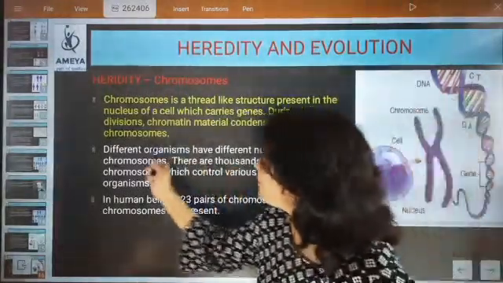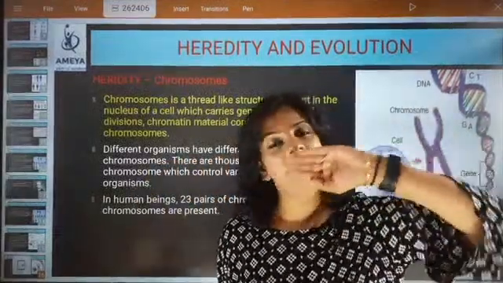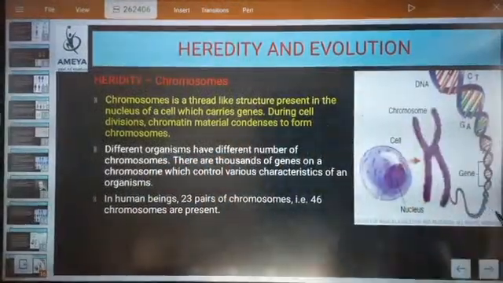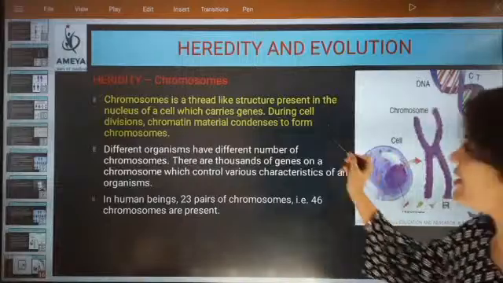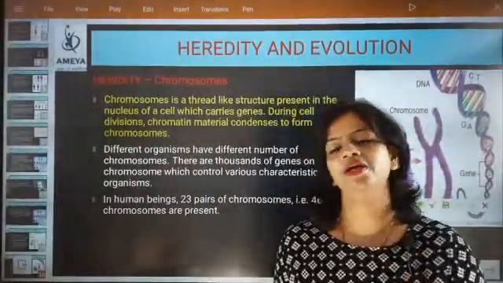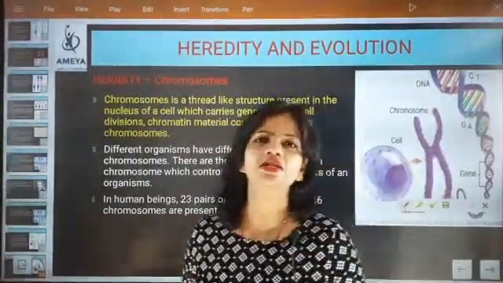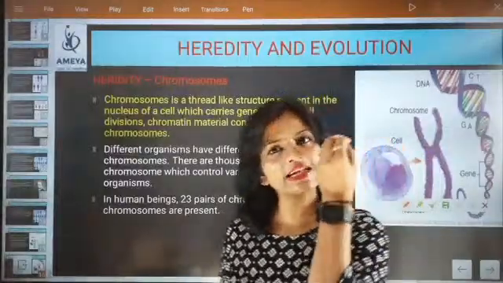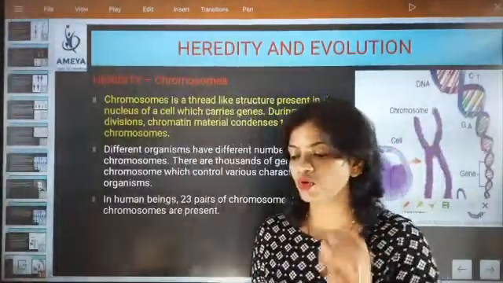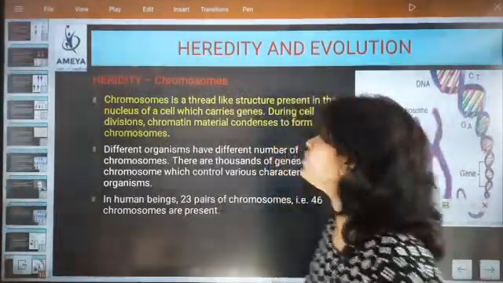During cell division, chromatin material condenses to form chromosomes. Very important point. Usually in a cell you will be seeing chromatin. Now what do these chromatins do? These chromatins get condensed and converted into chromosomes.